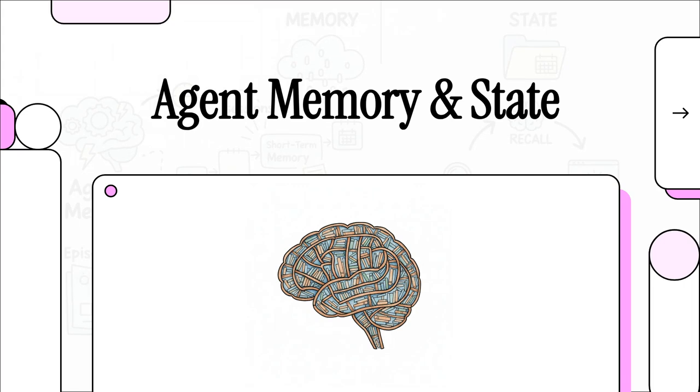Hey everyone, and welcome. Today, we're jumping into one of the coolest and most important topics in AI right now. How do we build agents that can actually remember? We're talking about going from basic chatbots to assistants that are genuinely reliable. And the key to all of it? It's memory. So let's dig in and figure out what that really means.